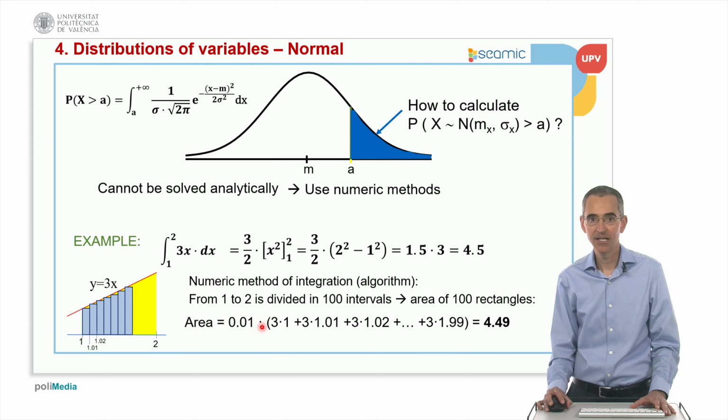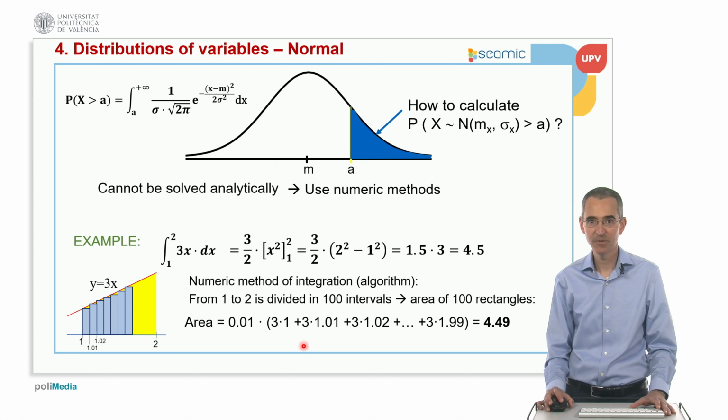So it's 3 multiplied by 1, plus 3 multiplied by 1.01, plus 3 multiplied by 1.02, and so on. This would be the height of every rectangle. Remember that the base is the same. If we do this, I obtain a result of 4.49, which is more or less equivalent to the real solution. So this is a simple example of what numeric methods are.